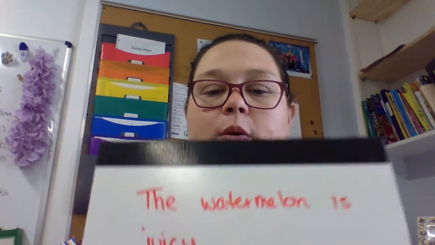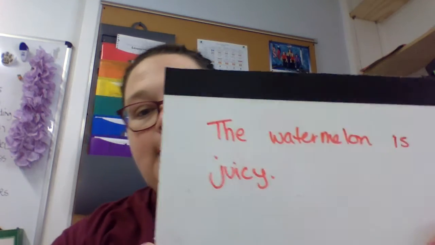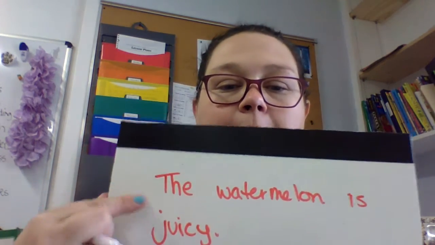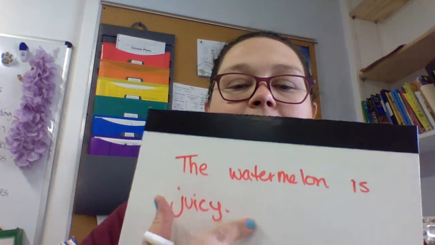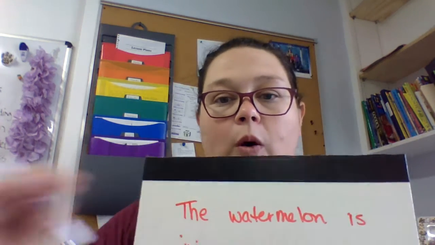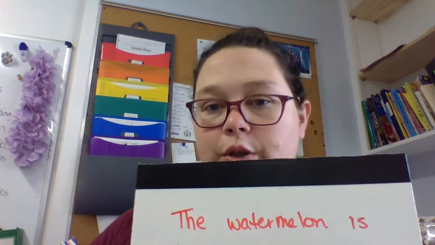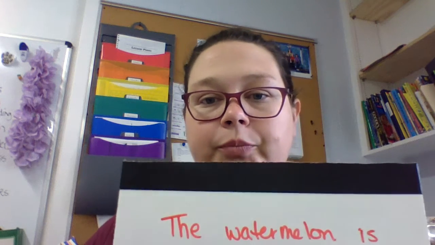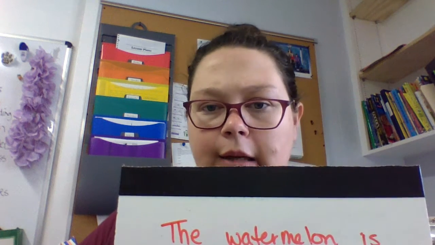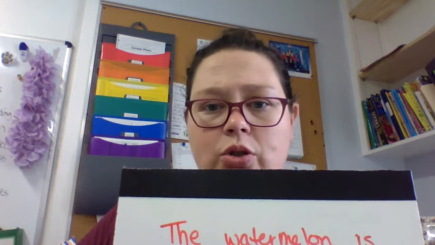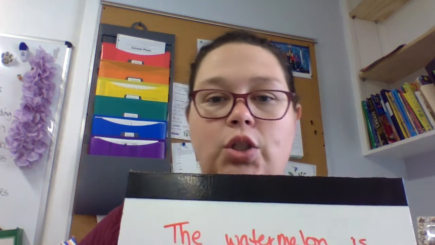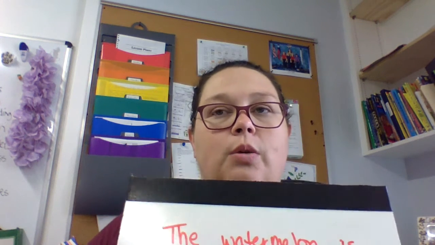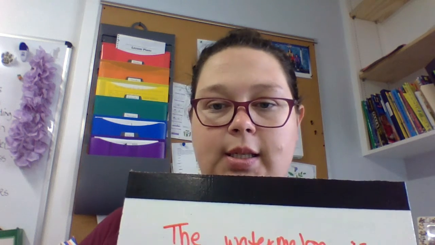I wanted you to see this. So our subject of the sentence is the watermelon. We're talking about what the watermelon is, and it's juicy. Do you see on the top of my sentence here, I have a capital letter. The end of my sentence, I have this period. It's a whole thought. The watermelon is juicy. If I was to say juicy, you'd be like, what? The candy cane? That peach? No, the watermelon is juicy. So our goal is to be thinking all the way through our sentences and noticing it.